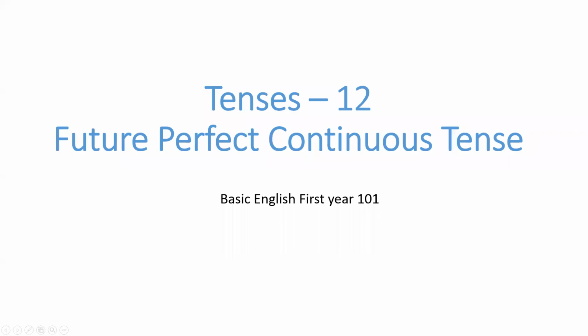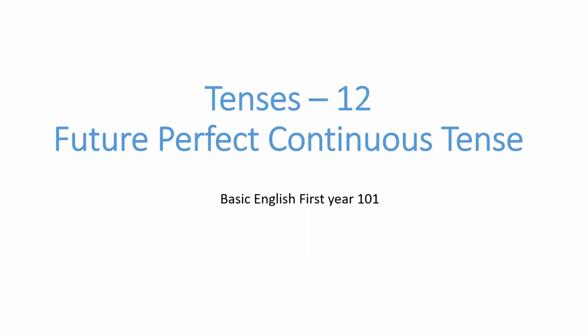So, quick recall of all the tenses. Already we have completed the present tense, where you have done the simple present, present continuous, present perfect, and present perfect continuous tense. Then the past tense. Again, in the past tense, also, we have completed the simple past, past continuous, past perfect, and past perfect continuous tense. Later on, we move to the future tense, and in that also, we have completed simple future, future continuous, future perfect, and then future perfect continuous tense.